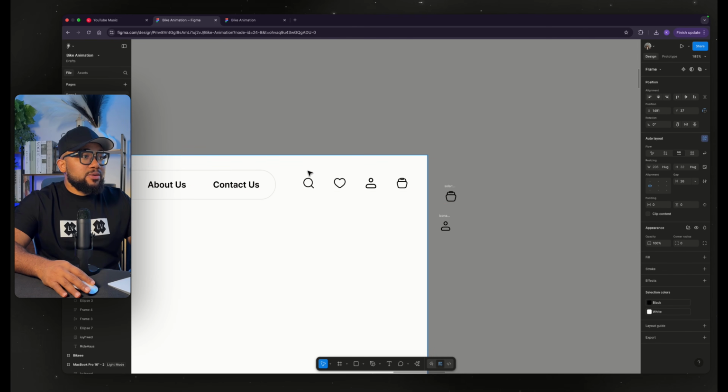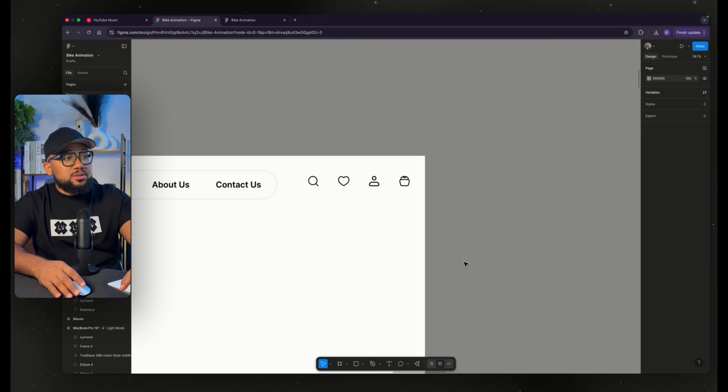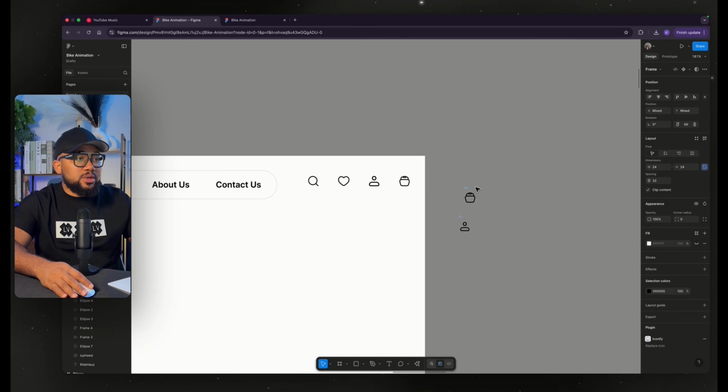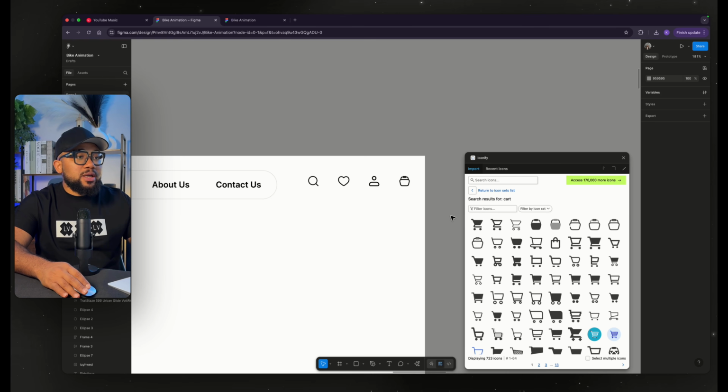So I'm just going to bring it right here and we just delete this. So once you just bring it out, just stack it. I'm going to show you how you're going to do that. You align it this way and pack it properly. So we're going to bring in some of those icons back again.